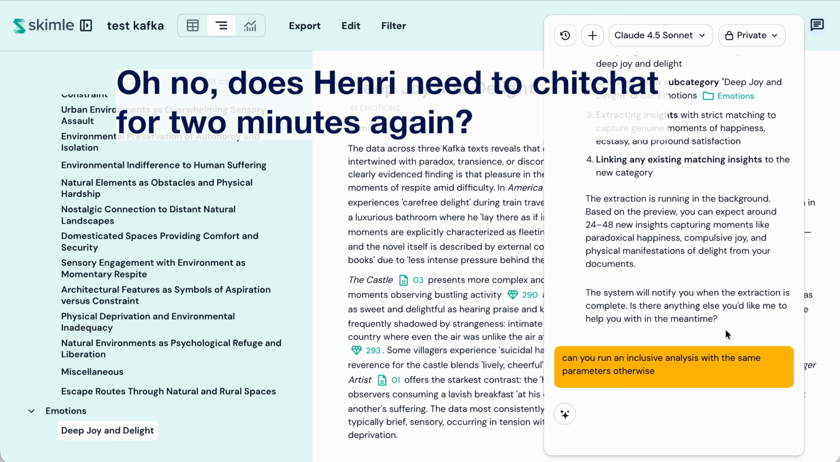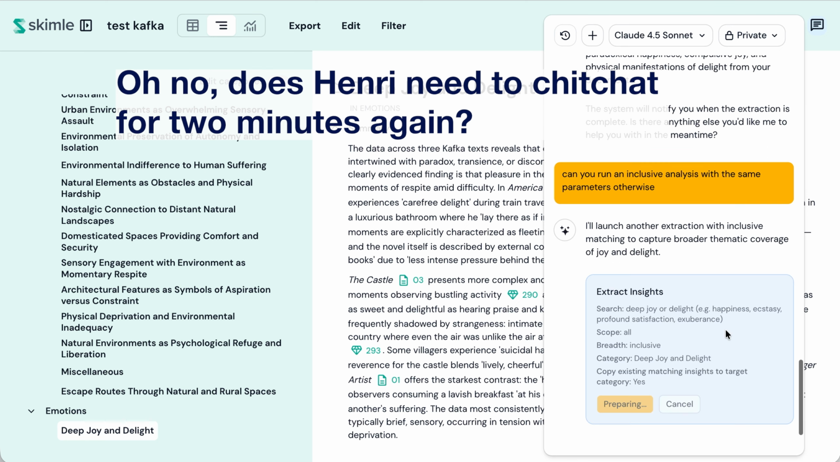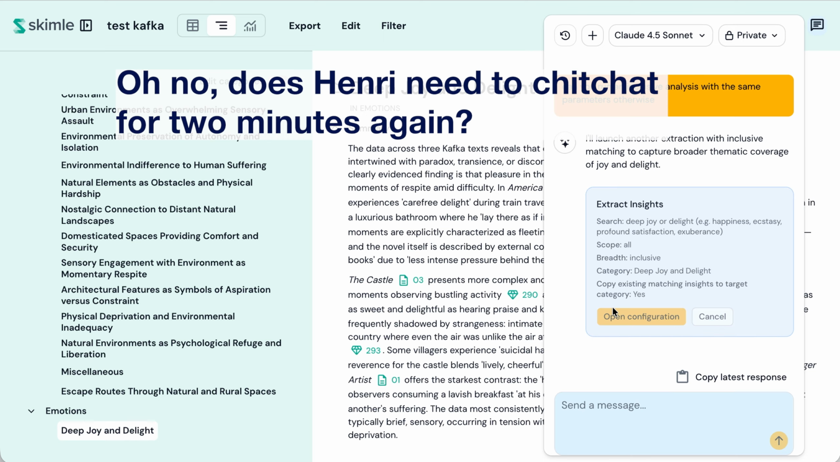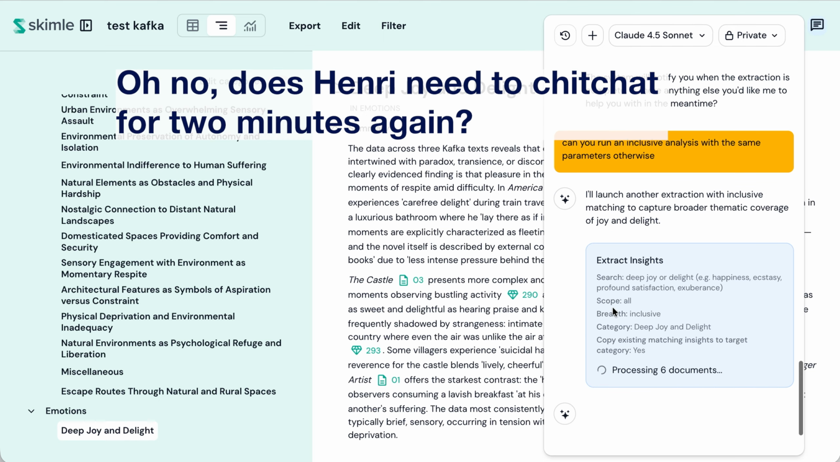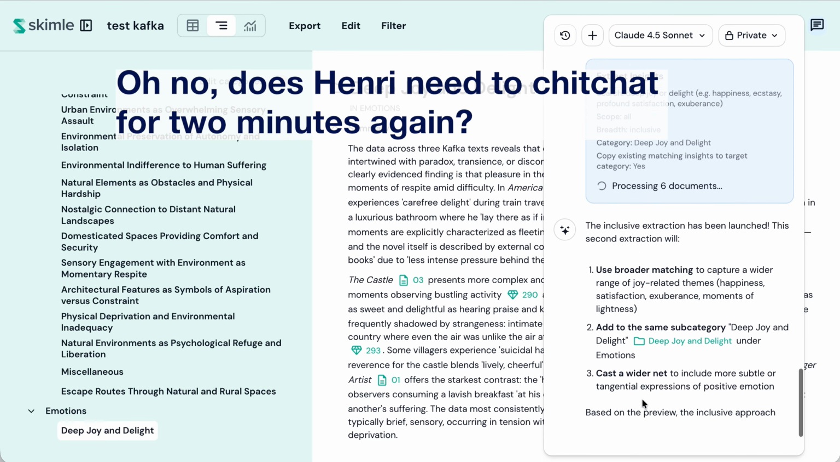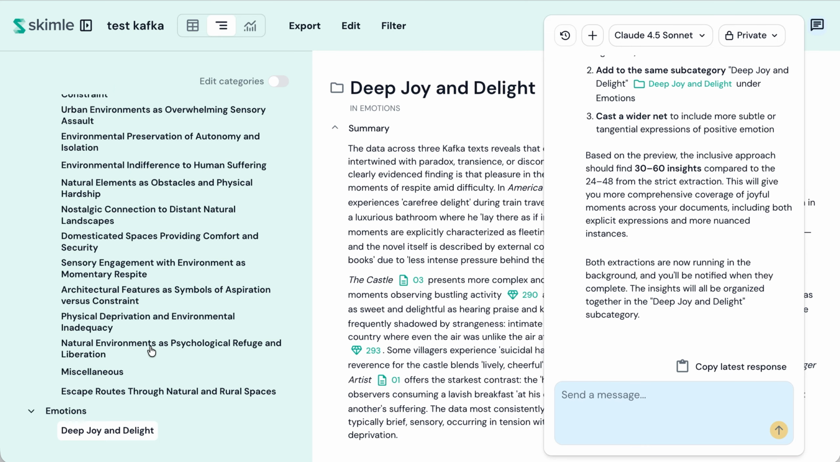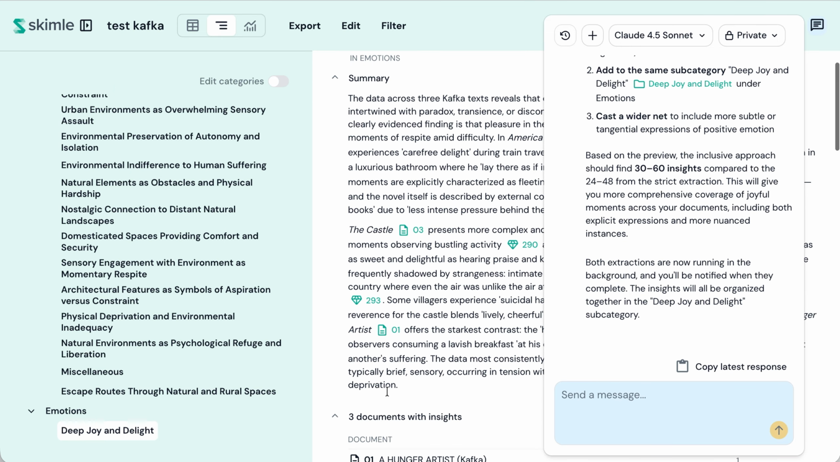And of course, now it could be that the same parameters actually involve, oh, it doesn't create a new category. So I can run the analysis, and this will all again take a while, maybe too long for this video, but it will now add more new insights to this category.